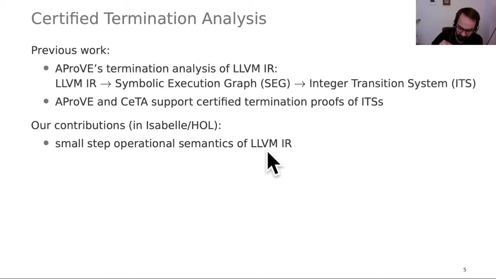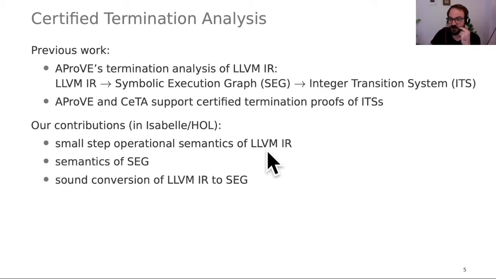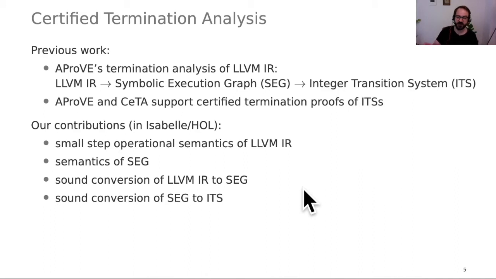So what we did in Isabelle was we specified small step operational semantics for LLVM. We also specified semantics for the symbolic execution graph, and then we have shown what properties have to hold so that the conversion of LLVM to an SEG is sound. Then we have shown how to convert an SEG to an ITS, and that this conversion is again sound.